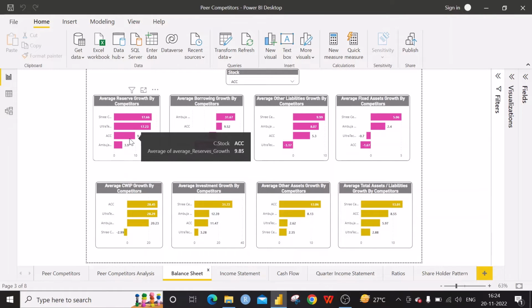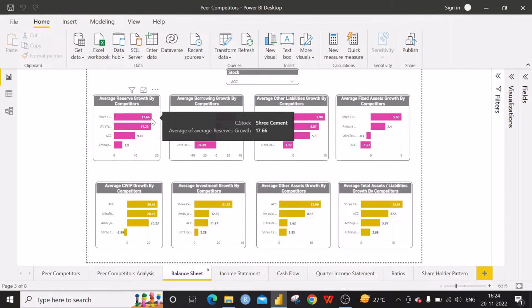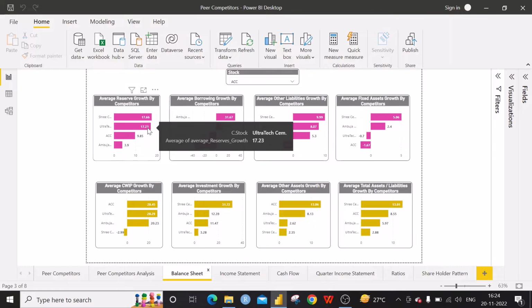This is the average growth. Comparing with this, the Sri Cements and Ultratech Cements have got the average growth as great values. However, we need to find out the individual values, then only we can come to some conclusion. So this can be analyzed with the detail and the comparison of all these cements, all these companies also.